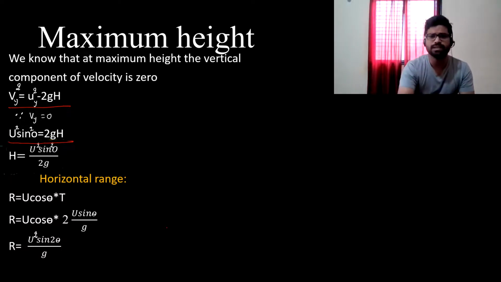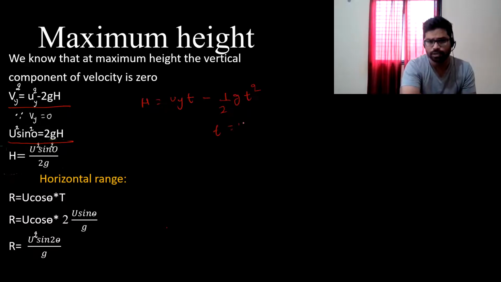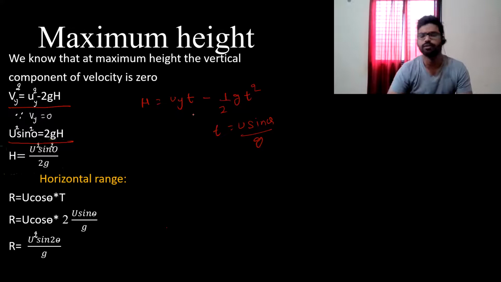We can also use this equation. H is equal to Uy into t minus half gt square. And time we can put as u sin theta upon g. If we put that, then also we are going to get the same result only.